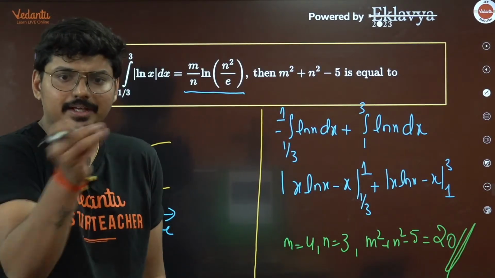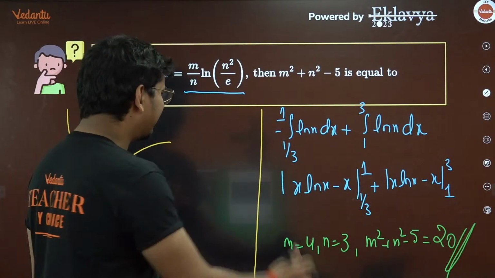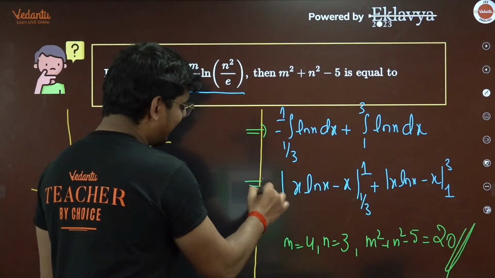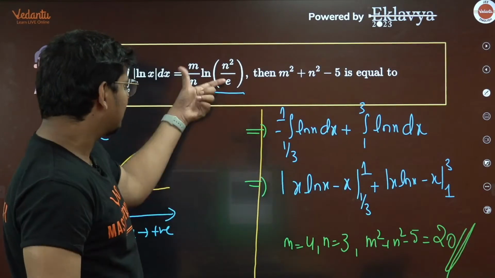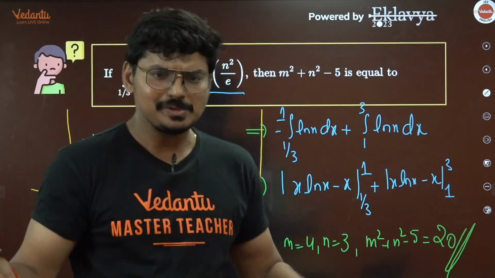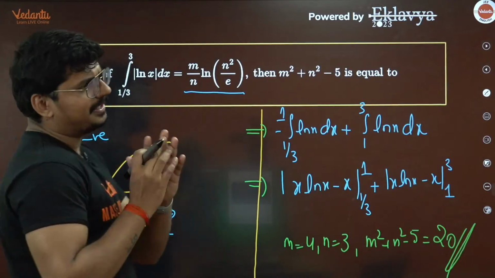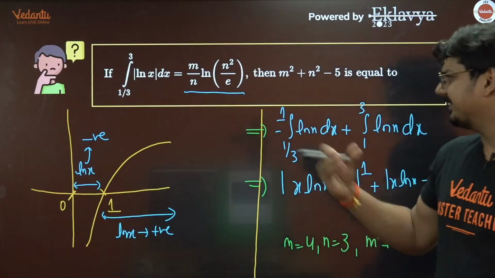Okay, so I'm not doing the entire calculation part because I feel it's trivial. You can do that by yourself. You can directly apply the limits, guys. All you have to do is apply the limits, compare it with this result. You can easily figure out what is m and n value. So is it an easy or tough question? Definitely an average question, guys. Average level question. Okay, nothing complicated here.